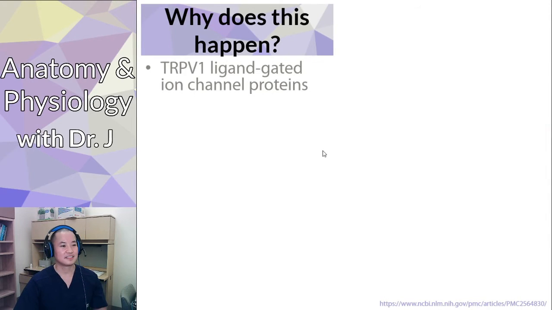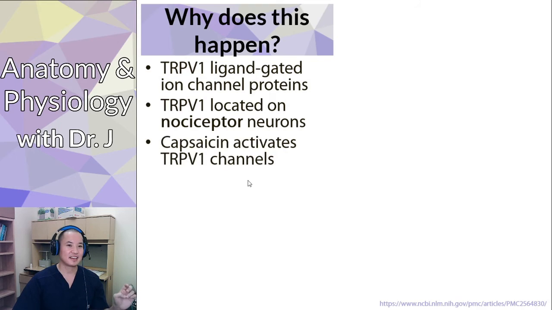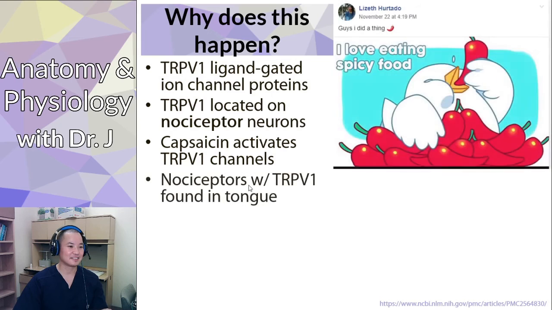Alright, so why does this happen? This is due to opening ligand-gated ion channel proteins in the membranes of these nociceptors. Now TRPV1 is a specific membrane protein that we're talking about. It's a gene for that protein. Now capsaicin activates these ligand-gated ion channels.